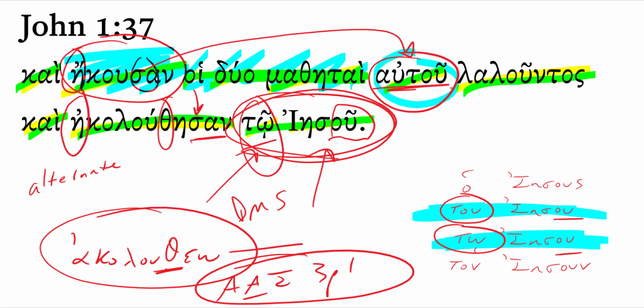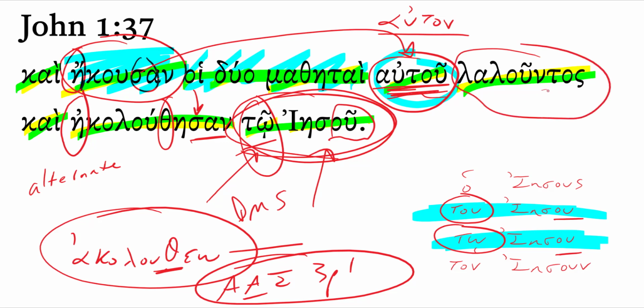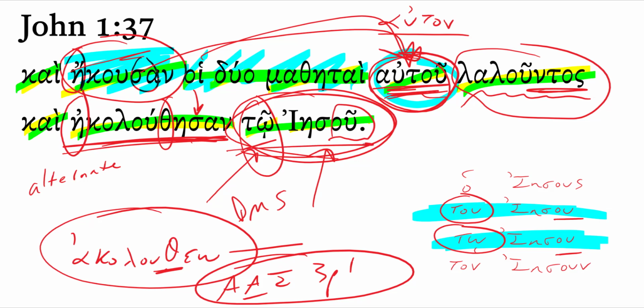Now sometimes it is also followed by the accusative, so you could have ekousan auton, but here we have autou, and then the autou is further described with this participle, right? Also genitive masculine singular. It's talking about John. They heard him, right, autou, as he was speaking. And so, what do they do when they hear John declaring Jesus is the Lamb of God? They followed Jesus.